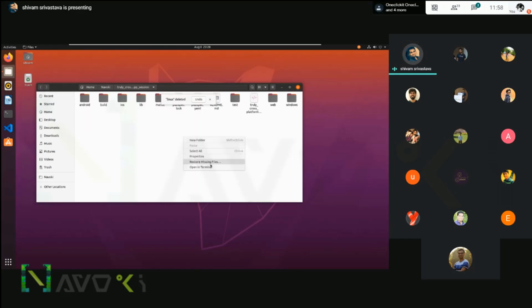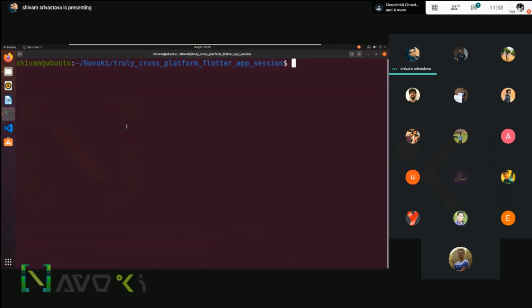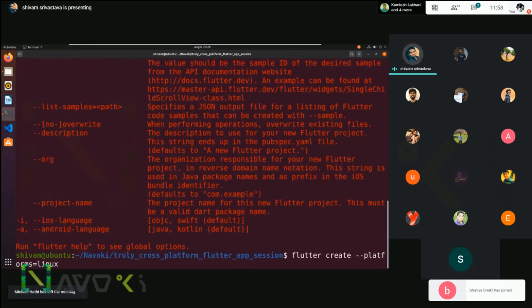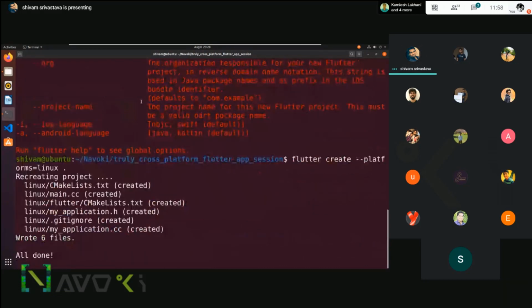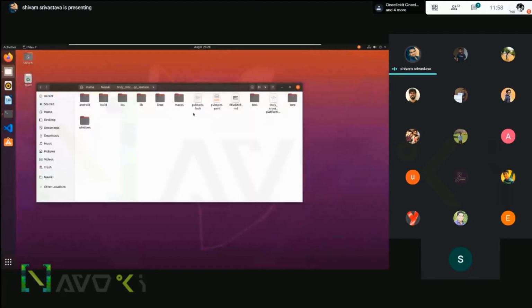If you open a terminal here, flutter create, platforms. Okay, you have to write platform Linux. So a Linux folder has been created.